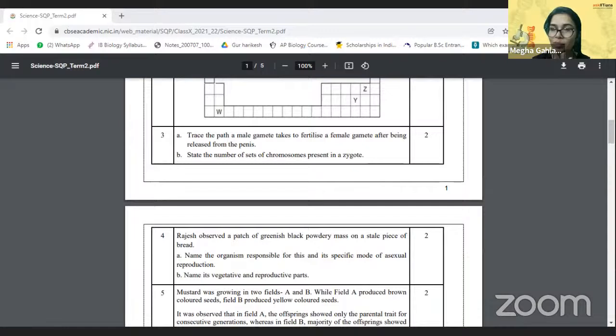So let me break down the marks for you here. The path which it takes to fertilize the female gamete is vagina, half mark. Uterus, half mark. Fallopian tube, half mark. And that results in the zygote, right? Alternatively, if you want to label everything, like testis, epididymis, vas deferens, etc., you're going to get marks. Just make sure that you are mentioning the keywords.